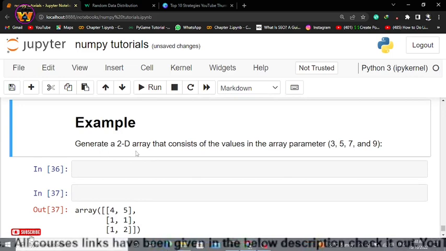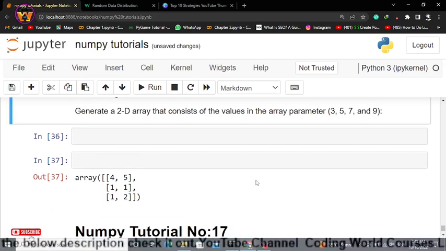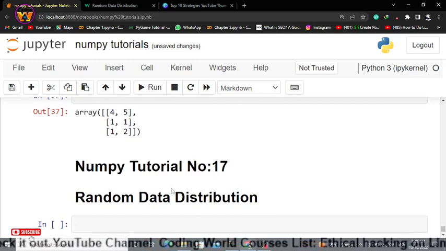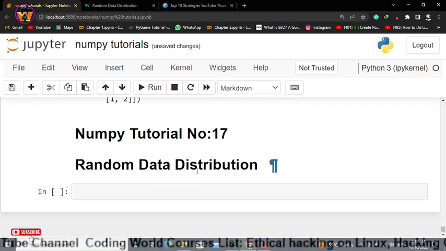The next is generate a 2D array that consists of the values in the array parameter, and this will be your task, this will be your exercise. So in the next video we will be discussing random data distribution.